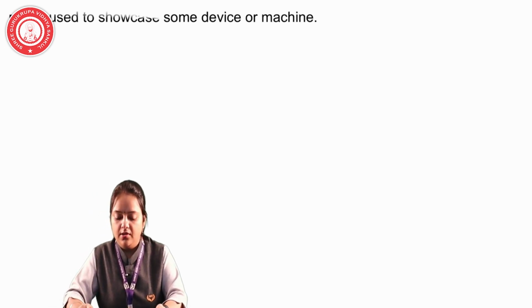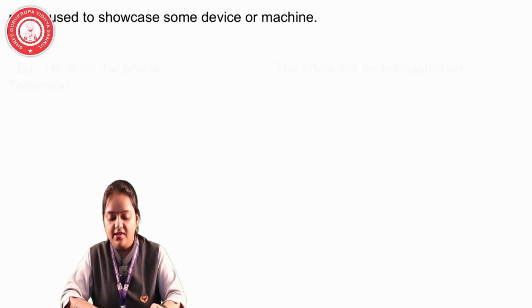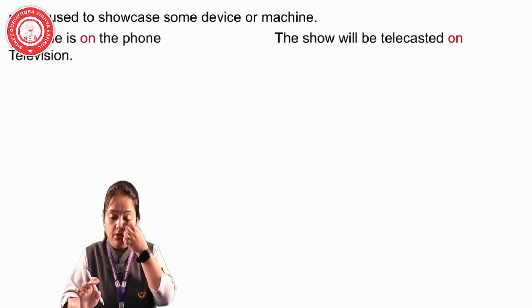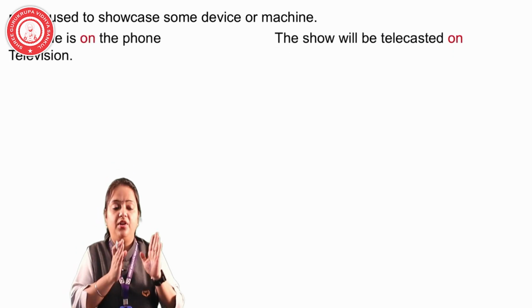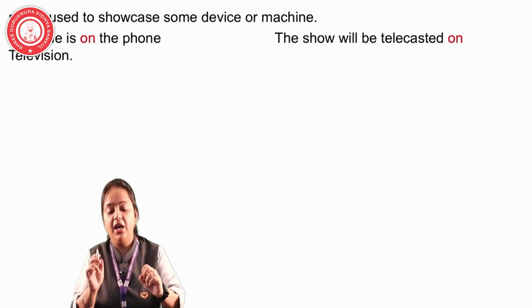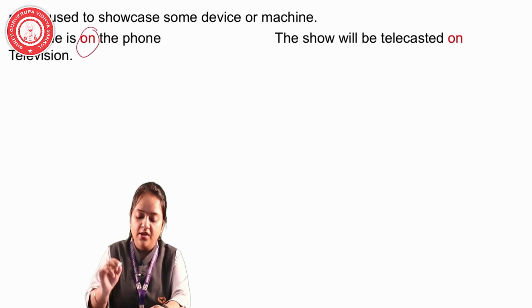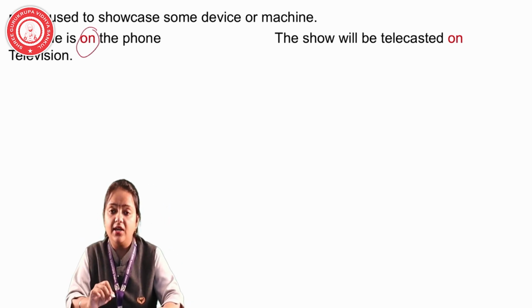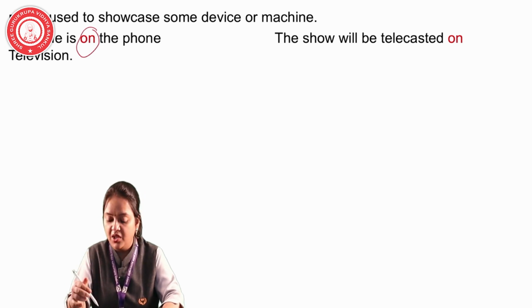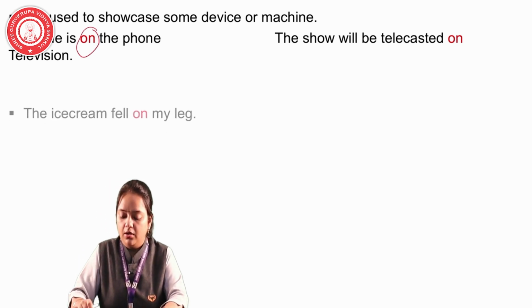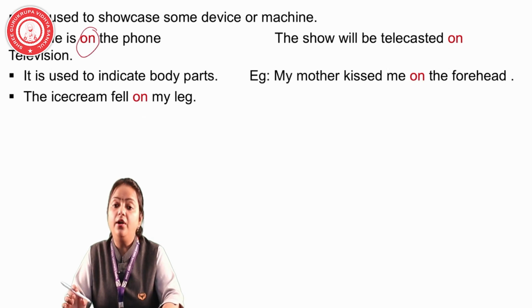Now, it is used to showcase some devices or machines. For the name of a device or a machine, we always use on. For example, he is on the phone. The show will be telecasted on television.